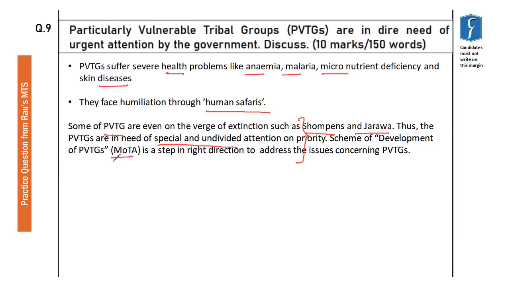The Ministry of Tribal Affairs is running a scheme for the development of particularly vulnerable tribal groups. It's an umbrella scheme for various kinds of development for particularly vulnerable tribal groups. This scheme must be implemented with full efficiency and proper administrative safeguards against corruption and misimplementation. With that conclusion, we would complete our answer.